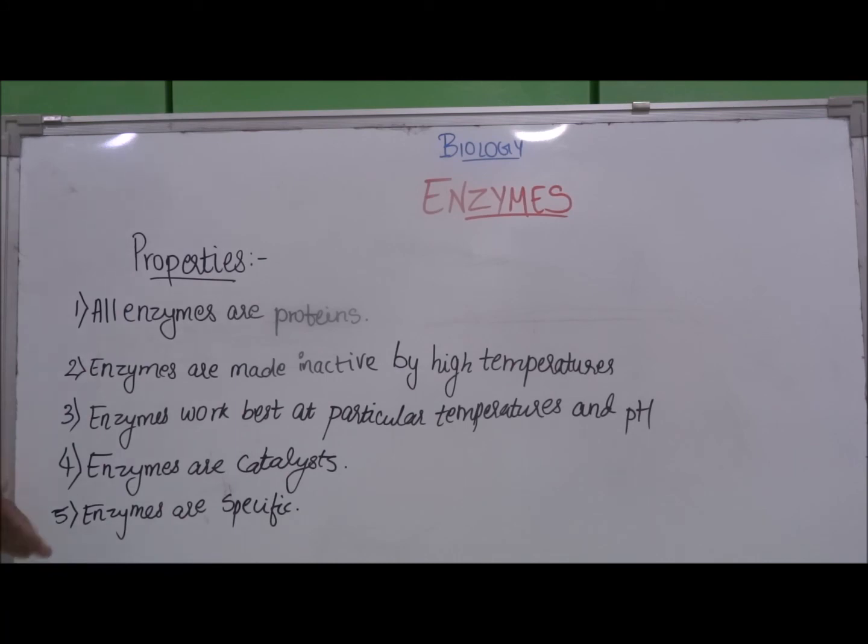And the last property is that enzymes are specific. This means that one type of enzyme can only break down one type of substance. For example, the amylase enzyme can only break down starch to maltose and no other complex substance into simpler substances. In the same way, enzymes that break down proteins can only break down proteins, and enzymes that break down fats and lipids can only break down fats and lipids.